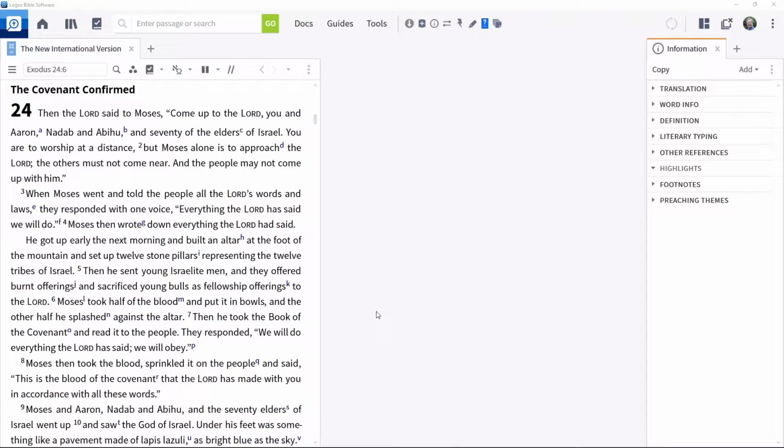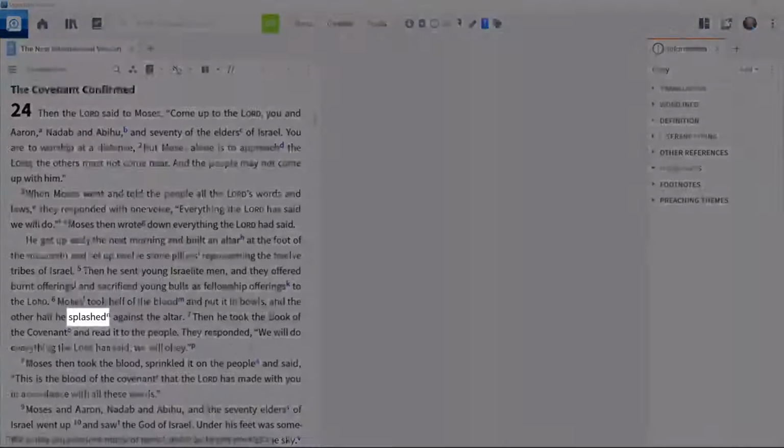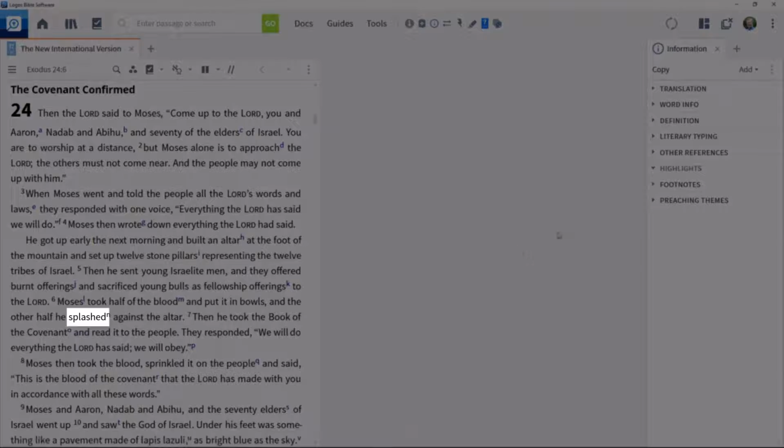To examine whether Moses splashed or sprinkled the blood of the sacrificed animals, have your Bible, I'm using the 2011 version of the NIV, open to Exodus 24 alongside the information tool. Click the word splashed in verse 6, or hover over it depending on the setting in the tool.